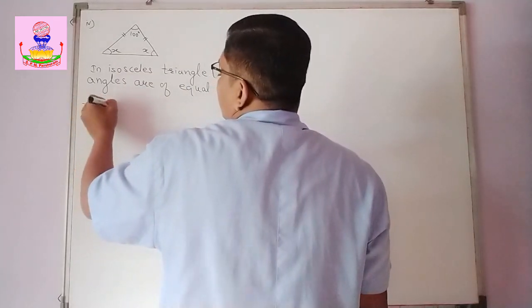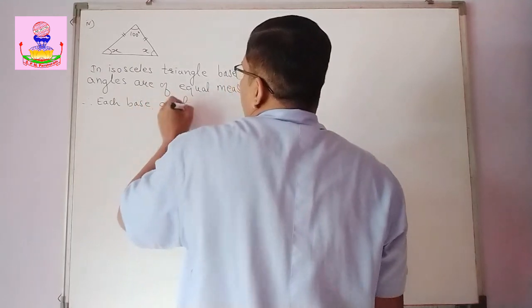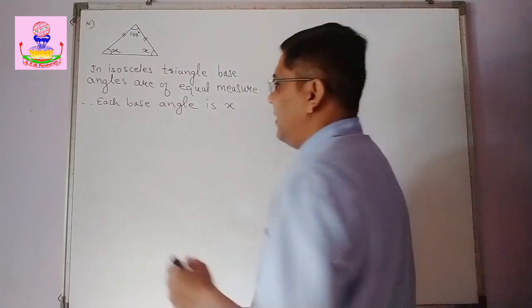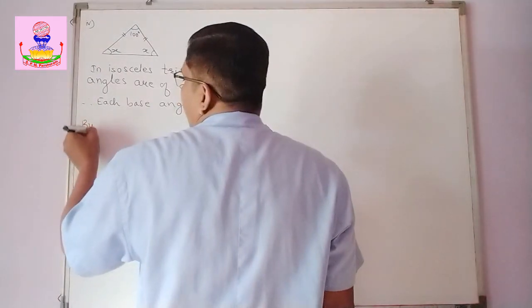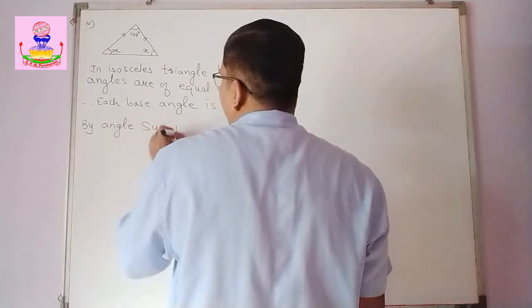Therefore, each base angle is x, right? Then by angle sum property of triangle,